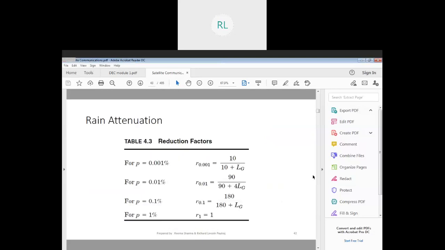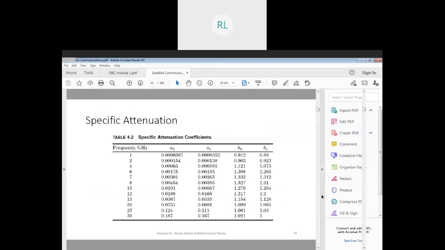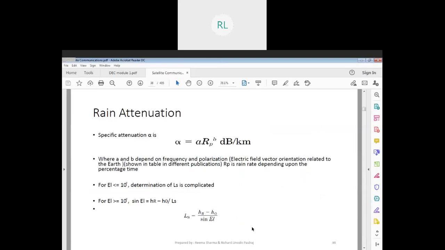Now, previously we had spoken about these formulas. Right? Now, these formulas are very important for us, okay? Because they will give us the horizontal polarization and vertical polarization, with the respective specific coefficients. And why is this necessary for us? So that we will be able to calculate the attenuation.